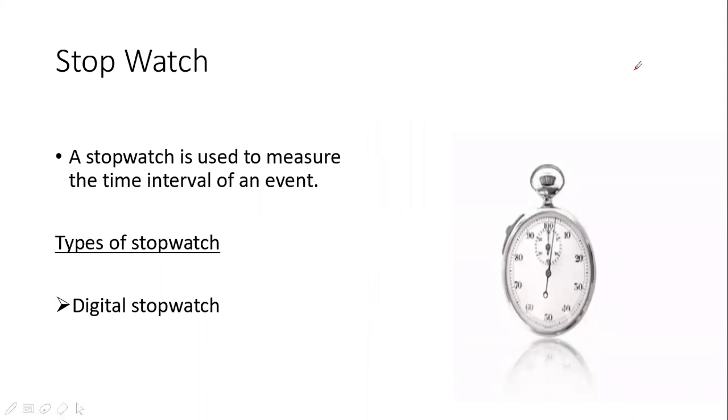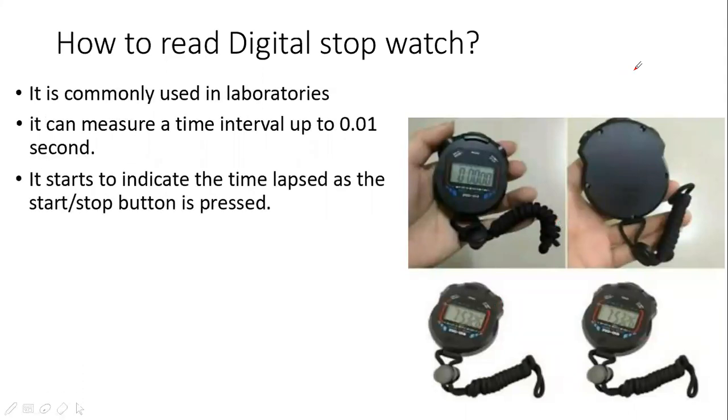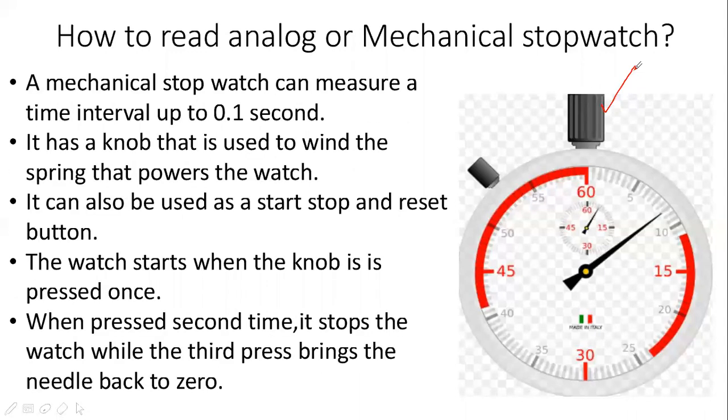There are two types of stopwatches, mechanical and digital. Digital have least count of 0.01 second, and mechanical stopwatch have least count of 0.1 second.